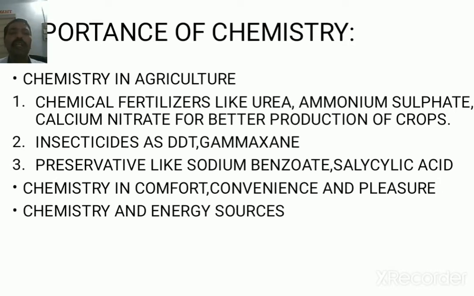Now the importance of chemistry in agriculture. In agriculture, chemistry uses different chemicals as fertilizers like urea, ammonium sulfate, calcium nitrate for better production of crops. Insecticides such as DDT, gammexane, preservatives like sodium benzoate, salicylic acid. Chemistry in comforts, convenience and pleasure. Chemistry used in energy sources, different energy sources.